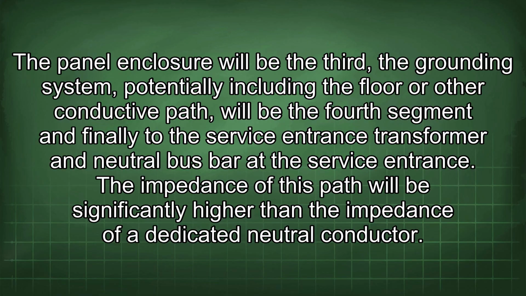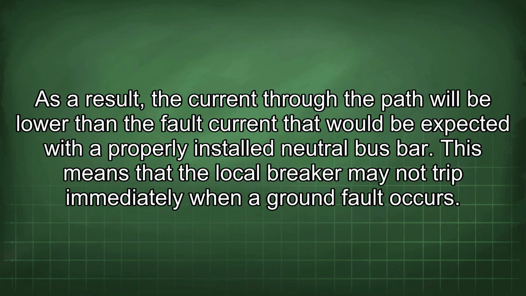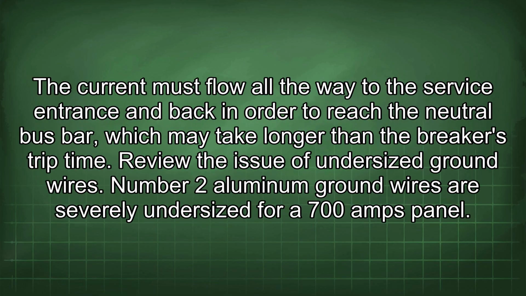The impedance of this path will be significantly higher than the impedance of a dedicated neutral conductor. As a result, the current through the path will be lower than the fault current that would be expected with a properly installed neutral bus bar. This means that the local breaker may not trip immediately when a ground fault occurs. The current must flow all the way to the service entrance and back in order to reach the neutral bus bar, which may take longer than the breaker's trip time.